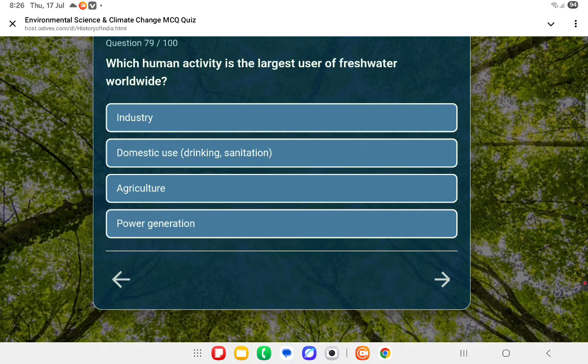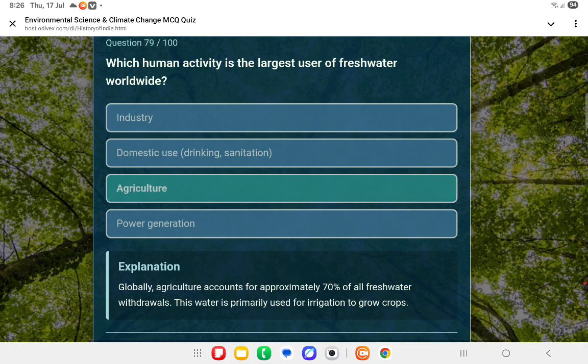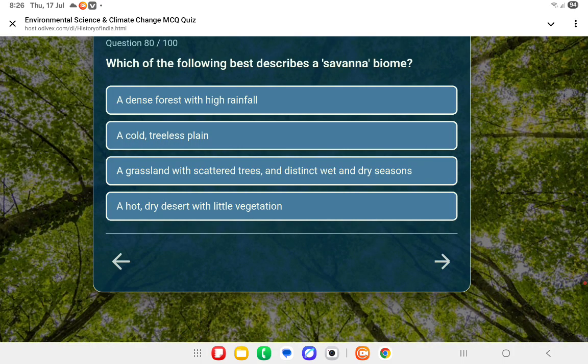Next question. Which human activity is the largest user of fresh water worldwide? That's agriculture. कौन होते हैं? Approximately 70% fresh water रहता है. Which of the following best describes a savanna biome? क्या होता है वो? Third one, a grassland with scattered trees and distinct wet and dry seasons.